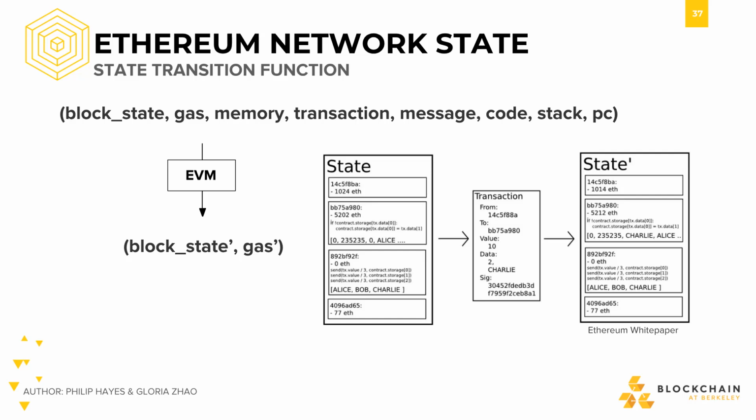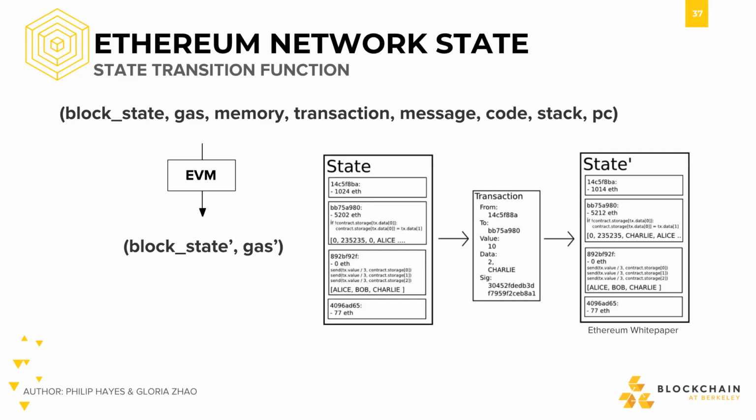When we execute a transaction, we go from a previous state to the new state. At the beginning, there was a blank genesis state, upon which many transactions were executed. And at any point in time, the final state represents the current state of the Ethereum network. So you start with the current block state, the gas required, the current memory, the transaction that's calling a contract, a message which basically contains transaction metadata, the code of the contract, of course, and the stack and program counter.